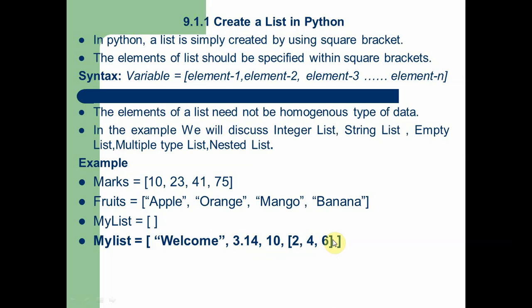So a list can be identified by a square bracket. We should enclose all the elements within the square bracket. We can use all types of data in a list. So in the example you can see the different types of list.